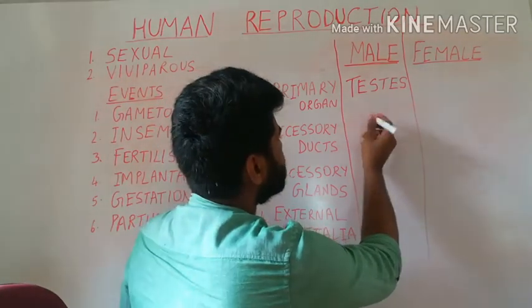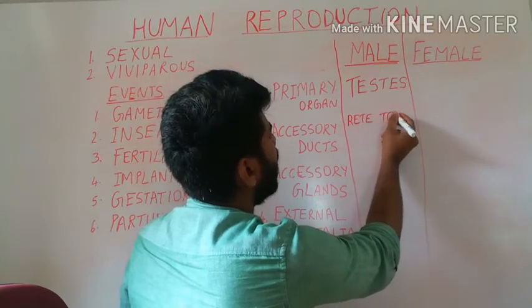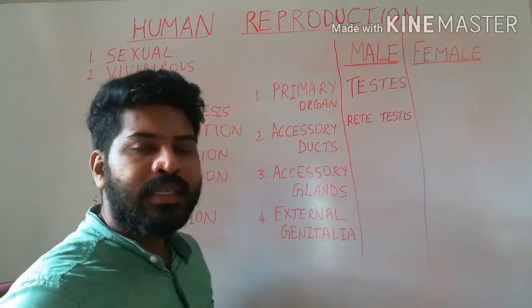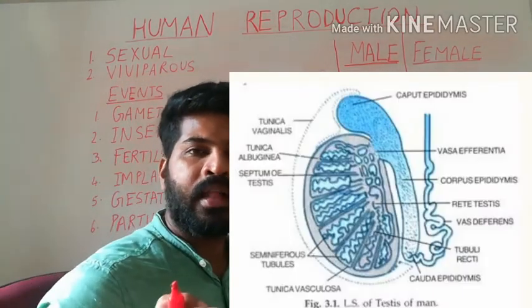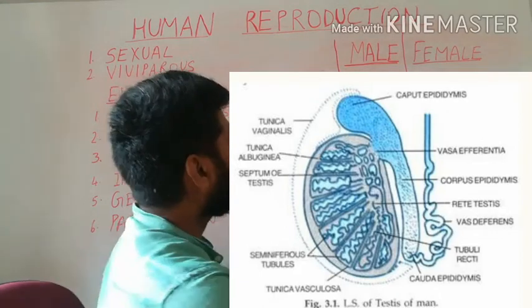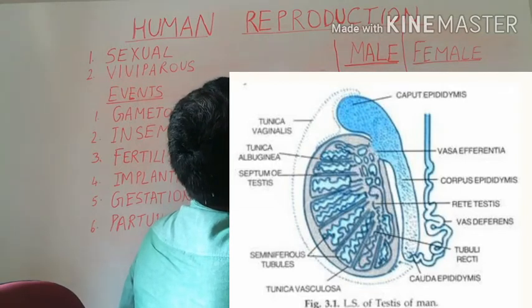the rete testis, as you can see in the diagram. The rete testis transports the sperms from the testis into a structure called the vasa efferentia.